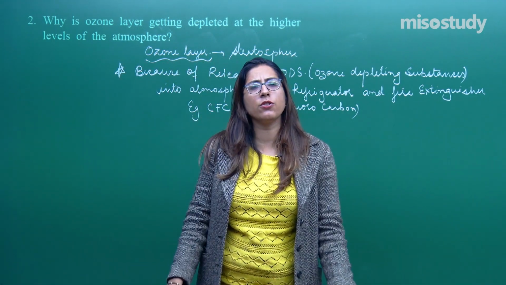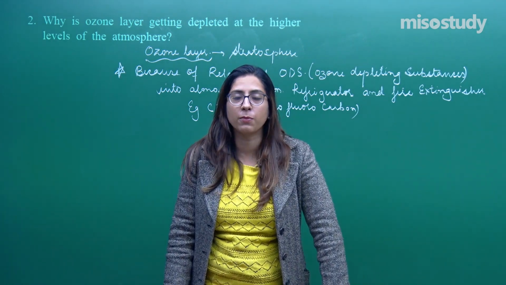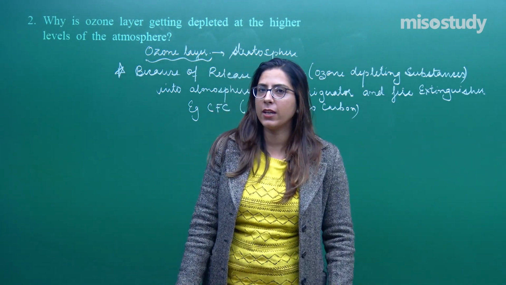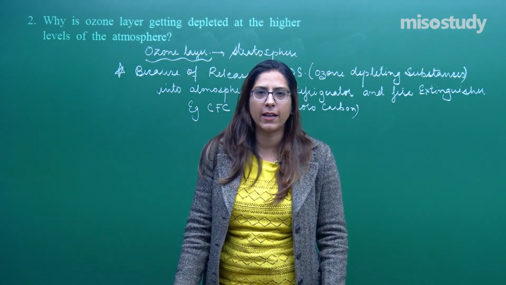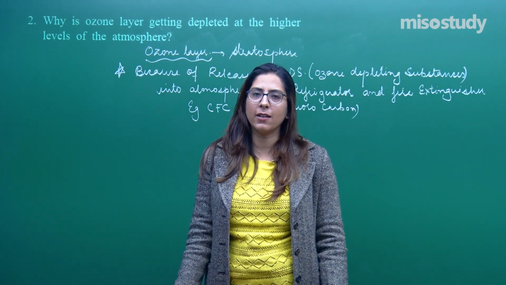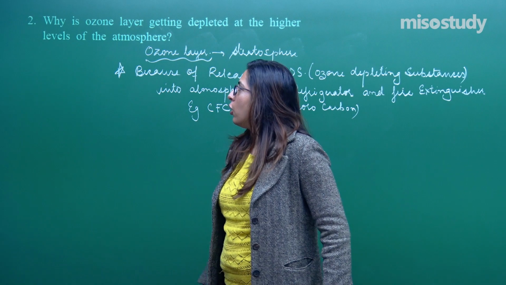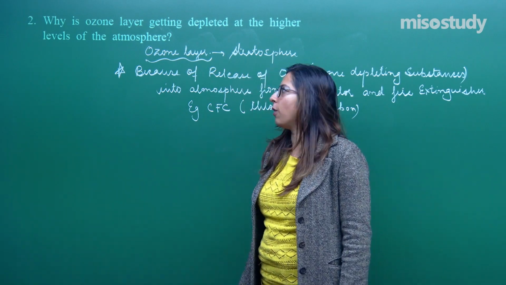This can cause death of various organisms. If UV rays fall on skin, it can cause skin cancer. If they fall on plants, they can cause destruction of chlorophyll, and similarly, when they fall on the eye, they can cause blindness and cataract as well. This was question number 2, a very easy, even direct question from your NCERT.